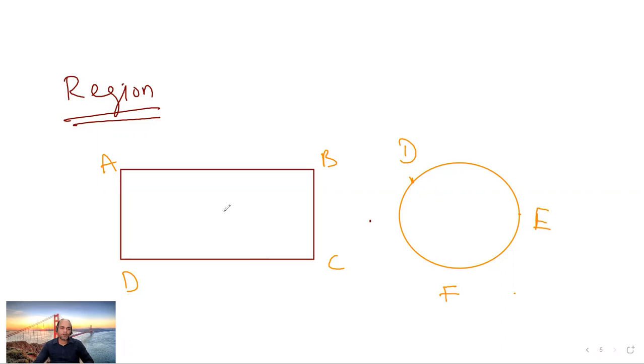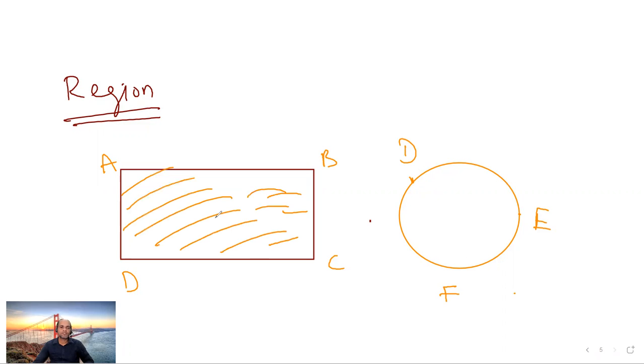Okay. Now here you can see this part. Suppose take a point here, point P. Where is the point? The point lies in the interior of this rectangle ABCD. But if we take a point here, Q, then this point is not within the region of this rectangle. So you can say outer.